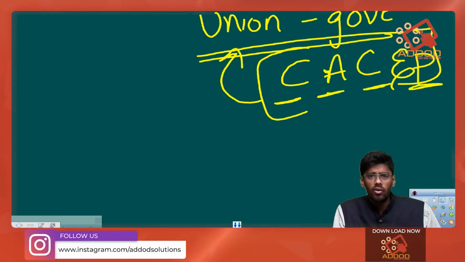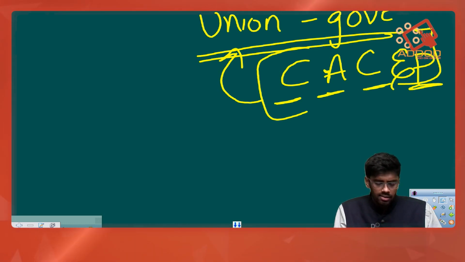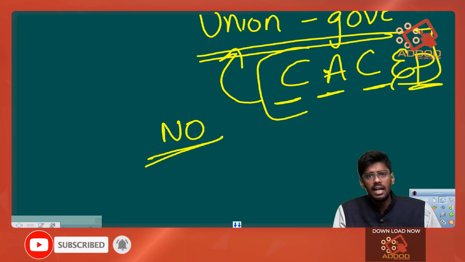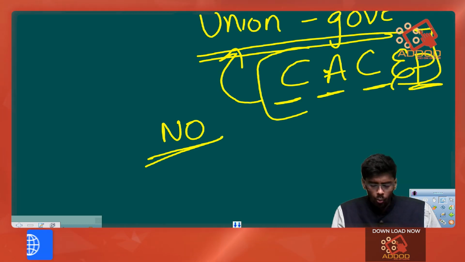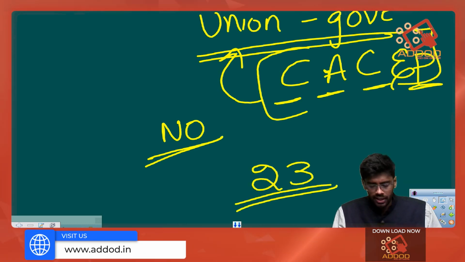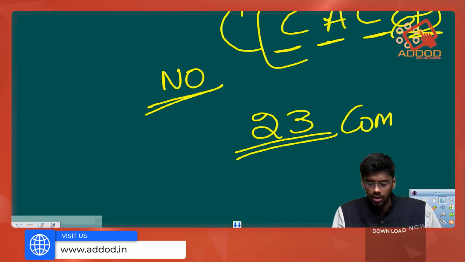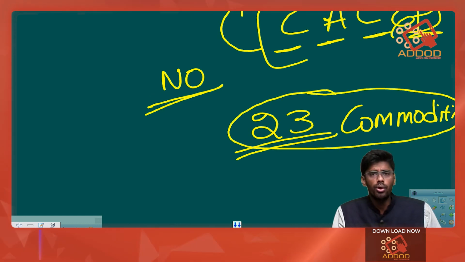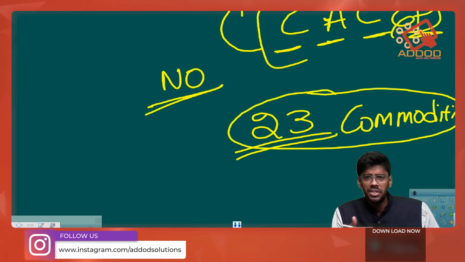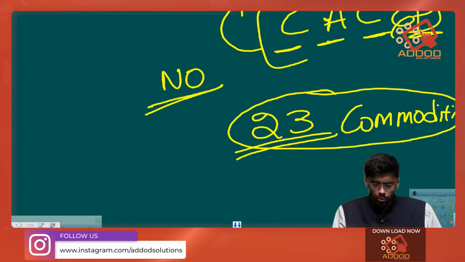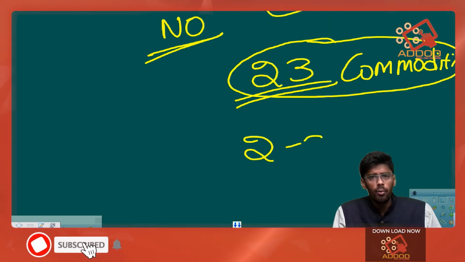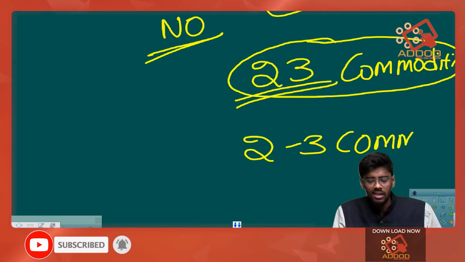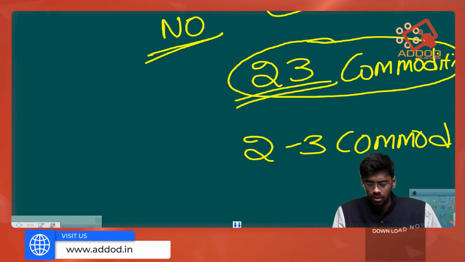Does the Union government provide minimum support price to all the commodities? The answer is no. The Union government announces minimum support price only for 23 commodities. But you should note that the Union government, though it is stating it will procure 23 commodities at the mentioned rate, generally procures only 2 to 3 commodities in high quantities.